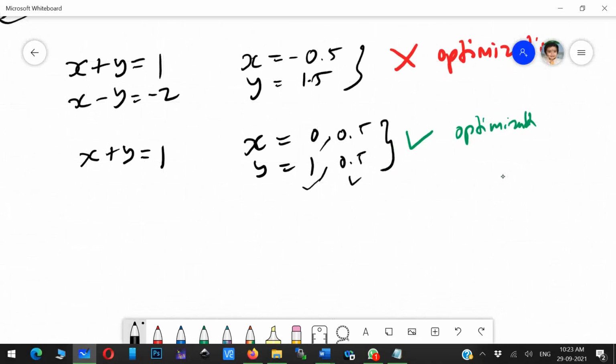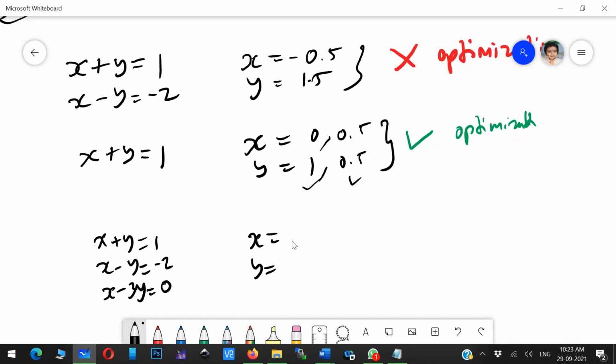Let me give you one more situation. x plus y is equal to 1, x minus y is equal to minus 2, x minus 3y is equal to 0. What is x and y here?